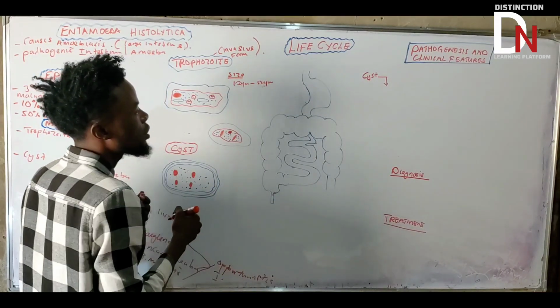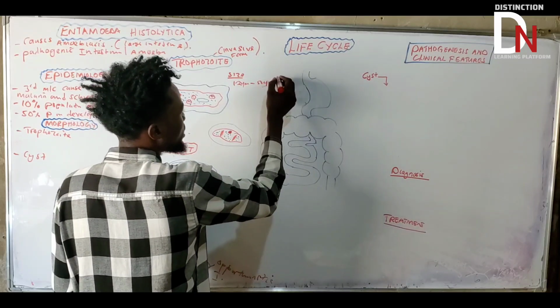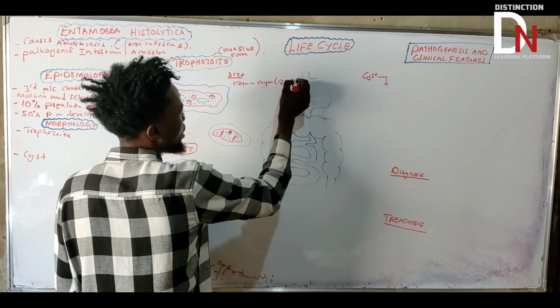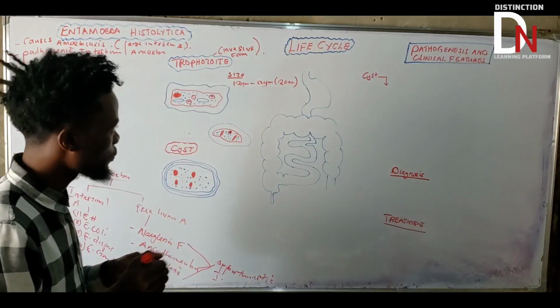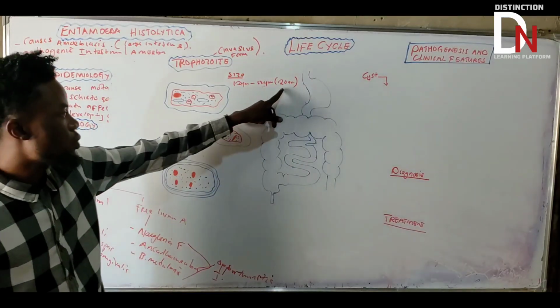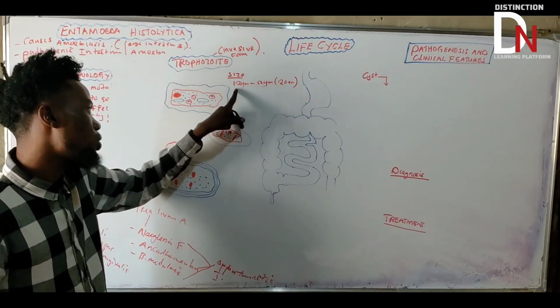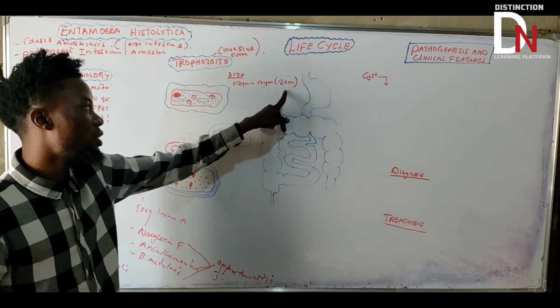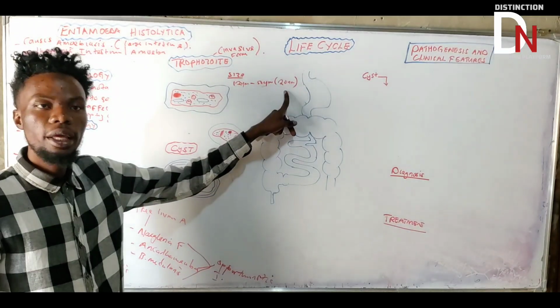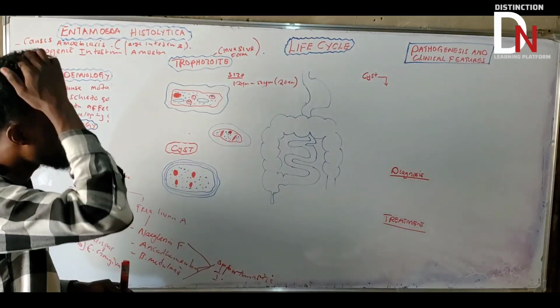The average has to be 20 micrometer. So it starts from 12 to 50, but the average has to be about 20. You need to understand about that.